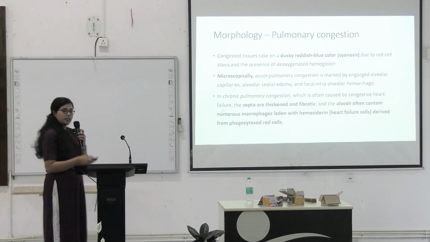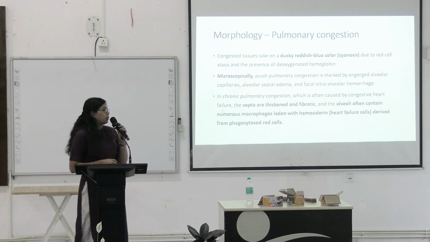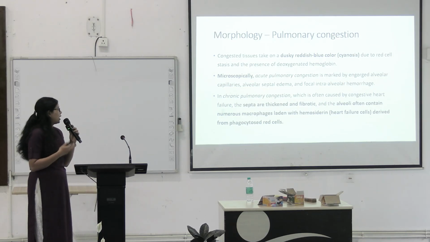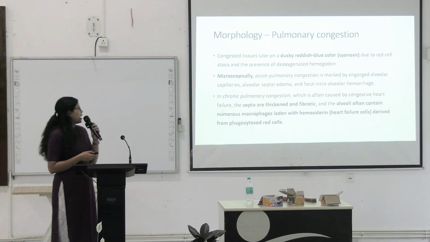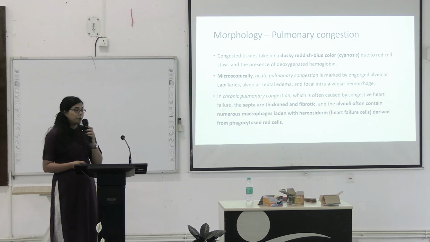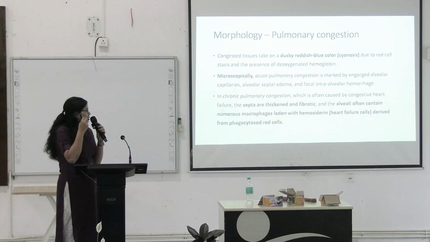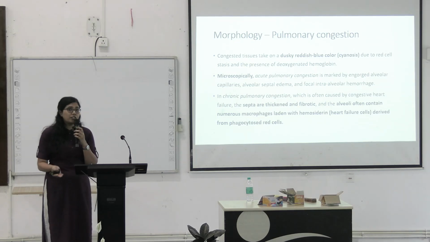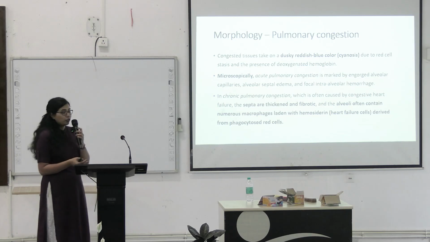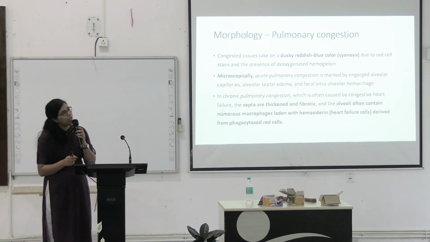Okay. Now first coming to pulmonary congestion. Here this congested lung tissue will turn dusky reddish blue color due to the red cell stasis and presence of deoxygenated hemoglobin. Microscopically, we will see markedly enlarged alveolar capillaries, alveolo-septal edema and also focal intra-alveolar hemorrhage.